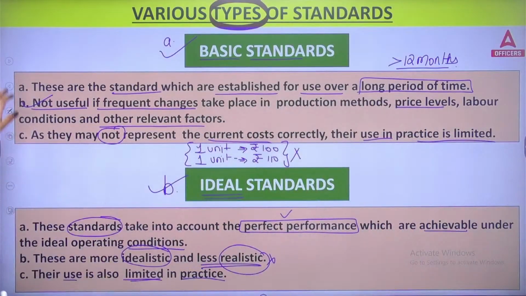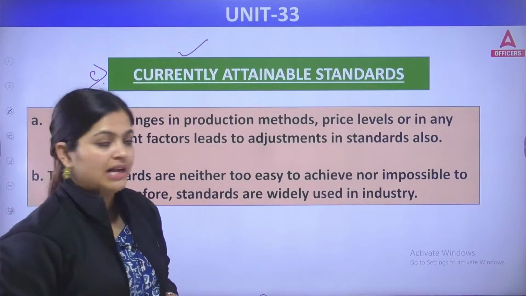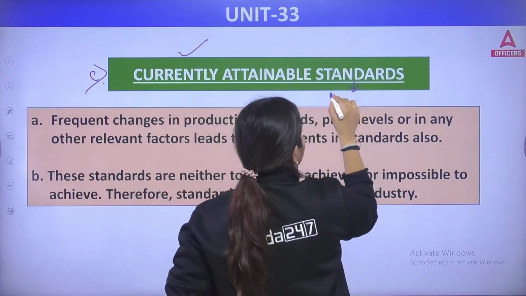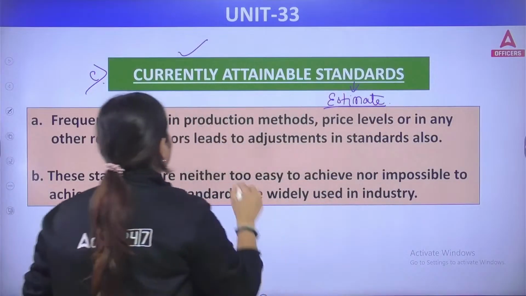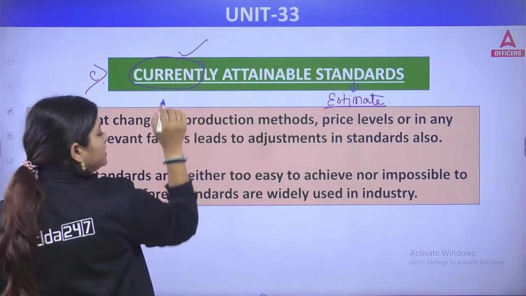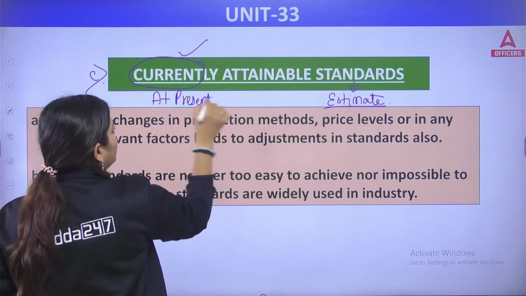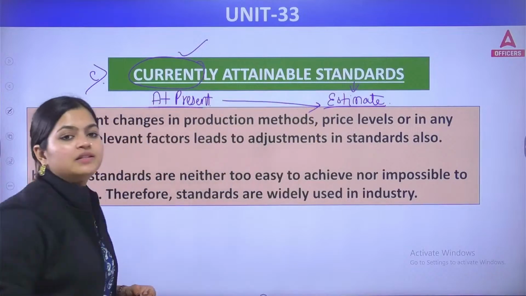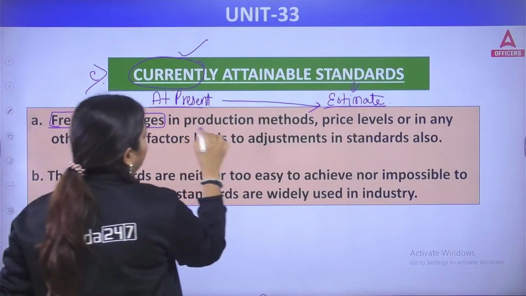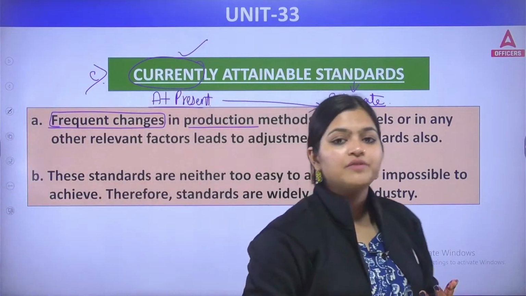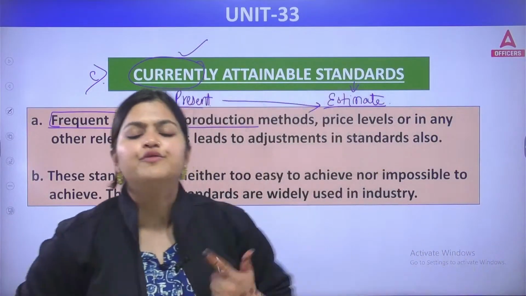Now, coming to the next type of standard, that is currently attainable standards. See, standard means your estimate. Here it is an estimate. Now, current means at present. At present, you are making these standards. It means frequent changes: when you are producing or providing any services based on these standards, you are going to include all your frequent changes.